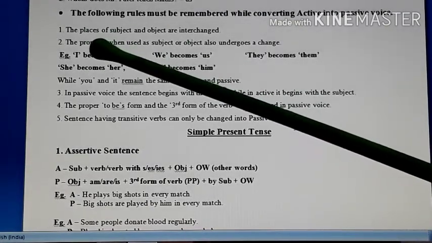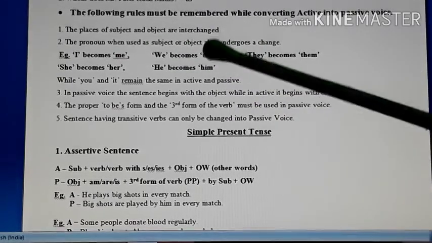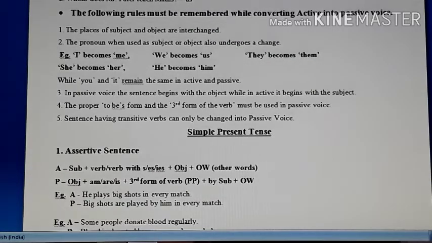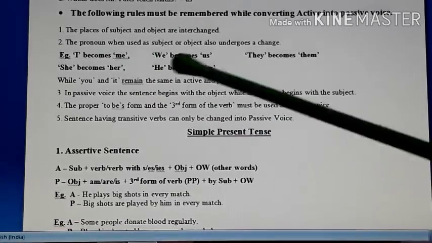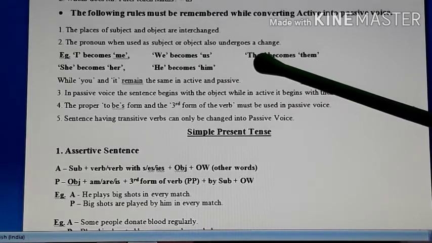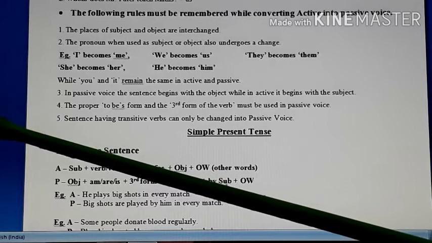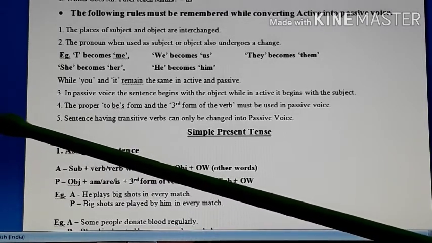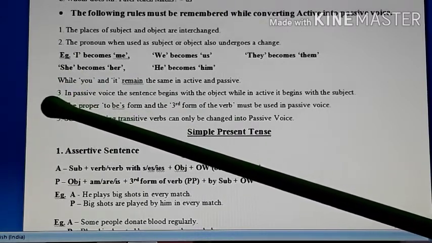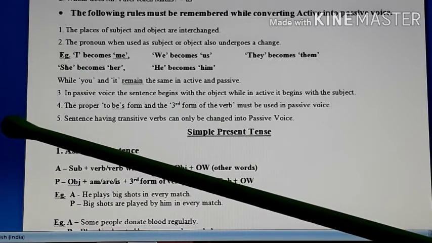First rule, the places of subject and object are interchanged. When you change it into another voice, in place of subject, object comes, and in place of object, subject comes. Second thing, the pronoun when used as subject or object also undergoes a change. So what is the change over here? Suppose any pronoun, what are the pronouns? I, we, you, he, she, it, these all are pronouns. So when the pronoun changes from subject to object, its form also changes.